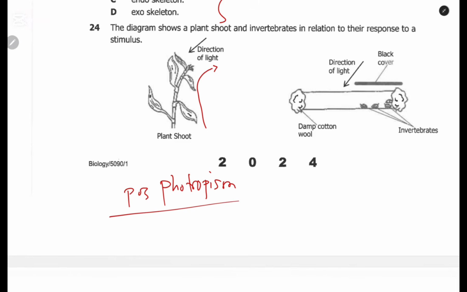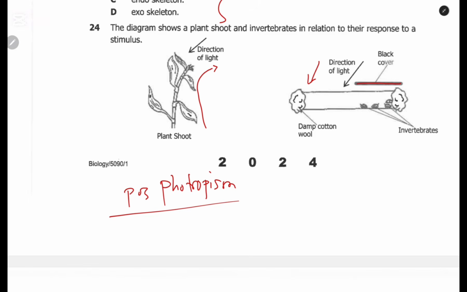Then look at this, there is light here, and here it is dark. These insects are moving toward the part that is dark here.